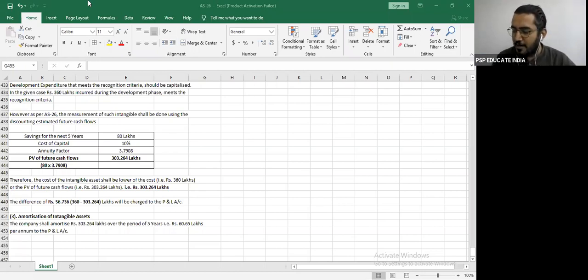Okay, and if I look at the accounting standards, accounting standard 10, 11, accounting standard 22, and 20 will be left. Yes or no?